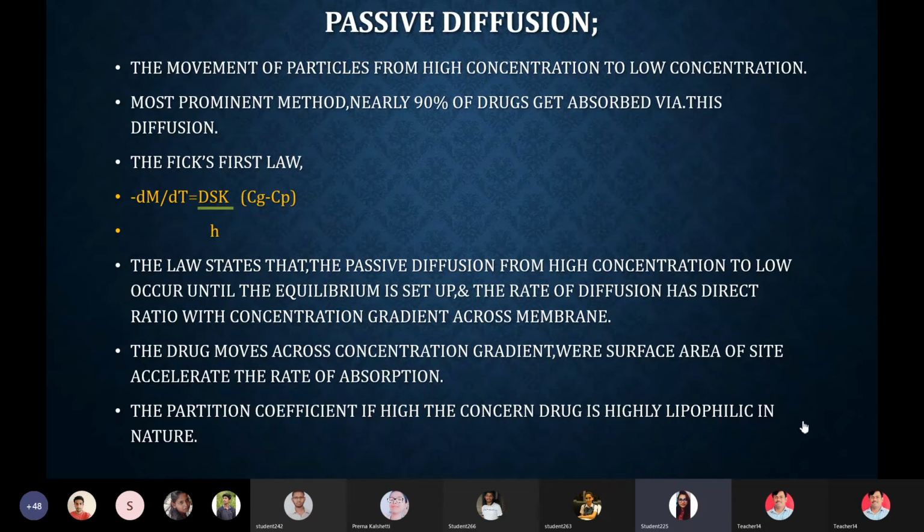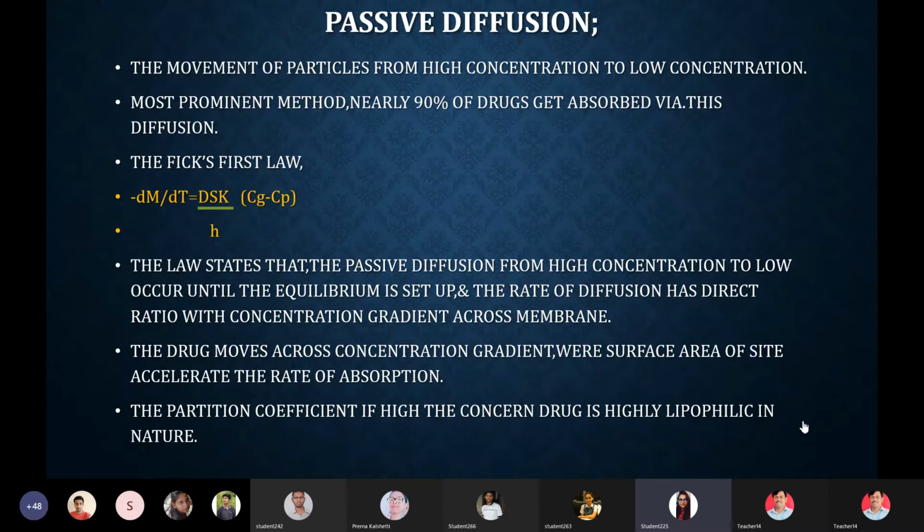In the systemic circulation or in the plasma, if the concentration of drug is high, then the site where there is the need for that drug will ultimately get less concentration of that particular drug. So here that Cg and Cp is that only. If you are taking the drug to cure gastrointestinal issues, then the concentration of that consumed drug will be more in the GI tract.